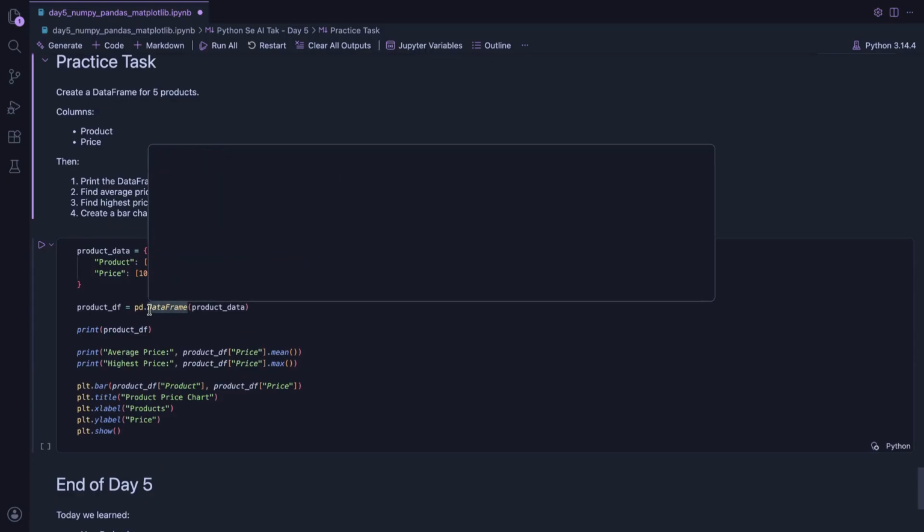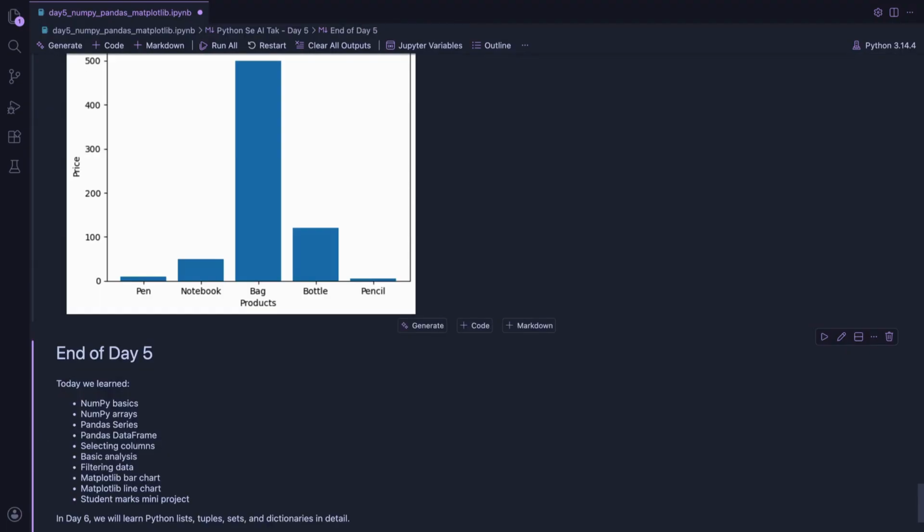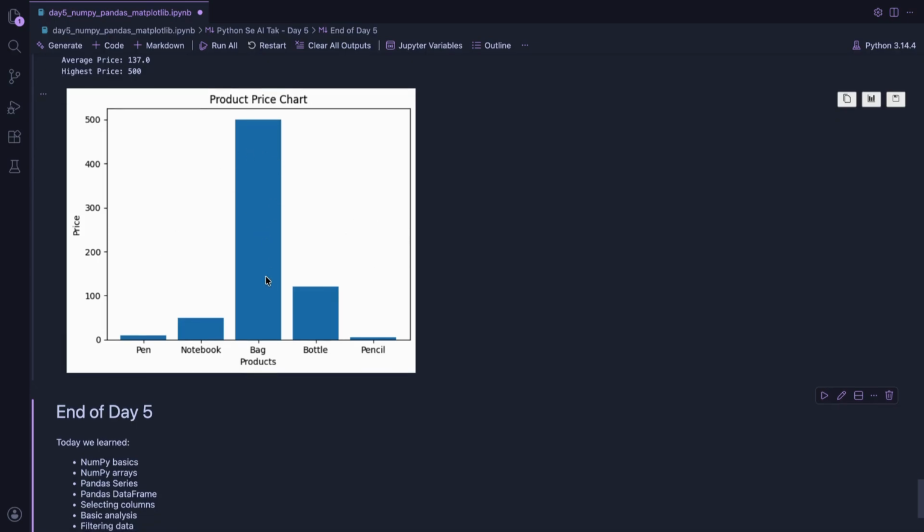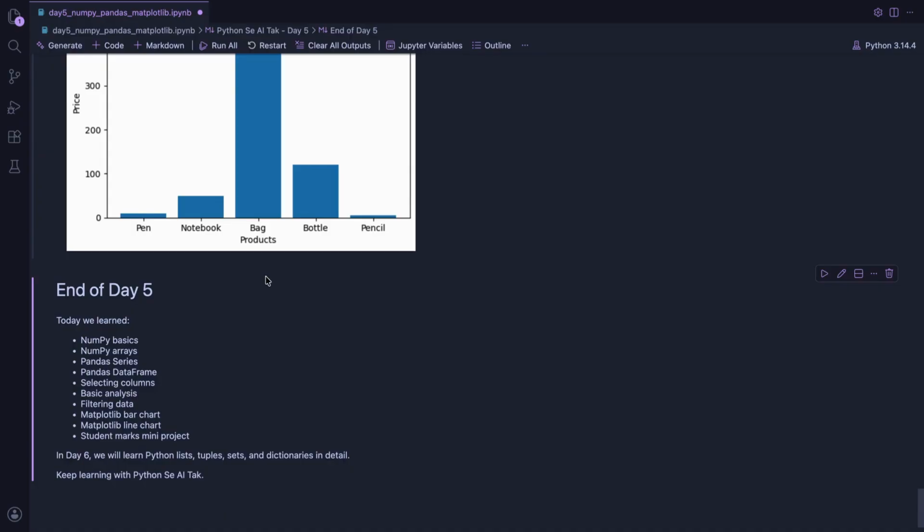Here is the solution. We created product data with product names and prices. Then we converted it into a data frame. After that we printed the table. Then we calculated average price and highest price. Finally, we created a bar chart. This is very simple but practical data analysis example.